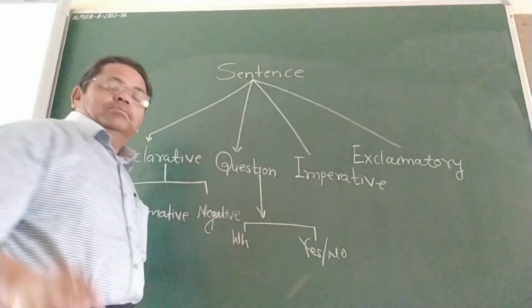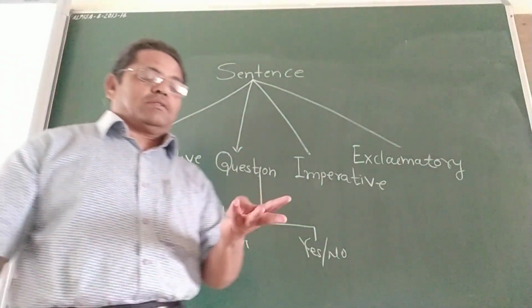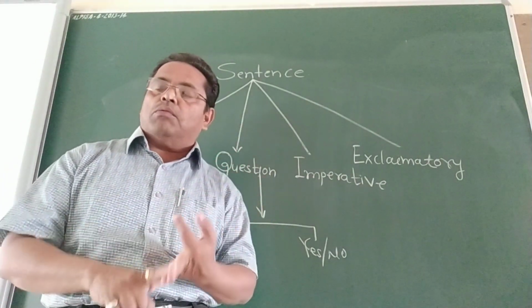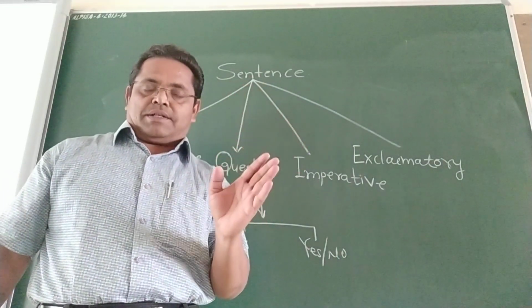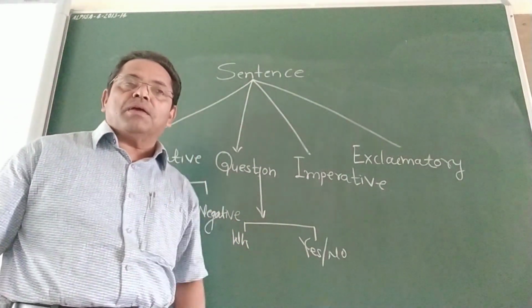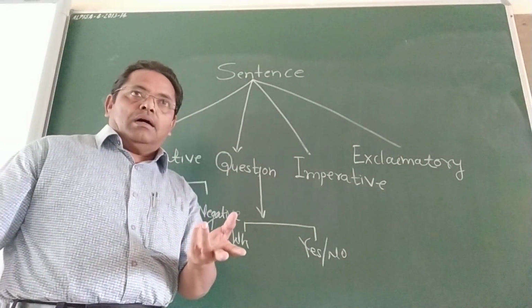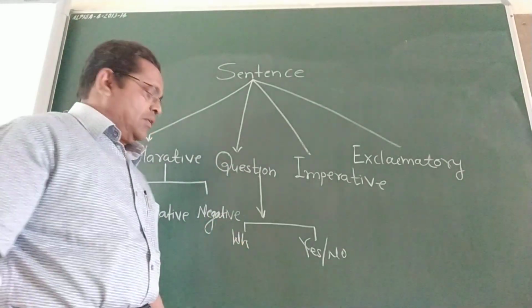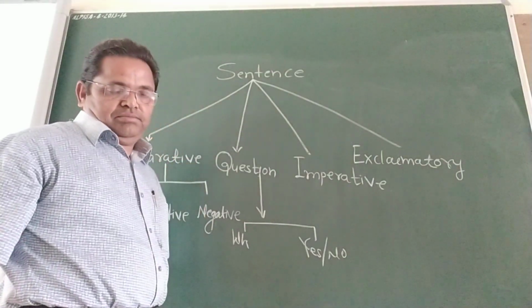WH question means the question which starts with WH words, for example what, who, when, how many, how much, whose. For example: What is your name? Who are you? Why are you late? How are you? Where is your house? These are the WH questions.